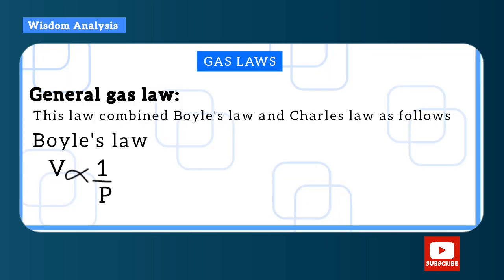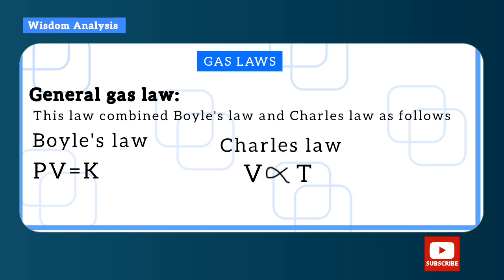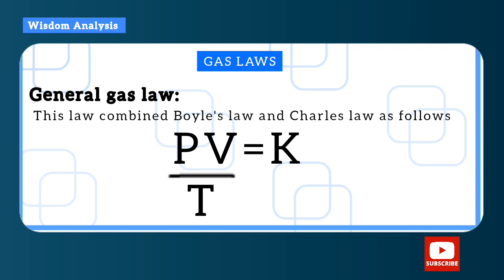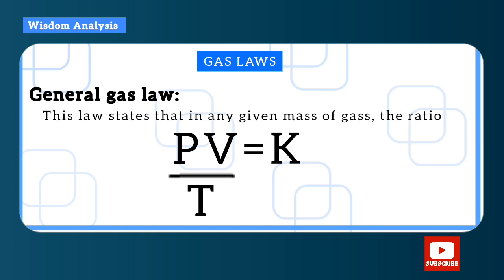Okay, so the next is general gas law. This law combines Boyle's law and Charles' law as follows. In Boyle's law, we have PV is equal to K, that is PV is constant. In Charles' law we say that V over T is constant. Now if we combine these two together, what we have is PV over T is constant. So this is just the general gas law.